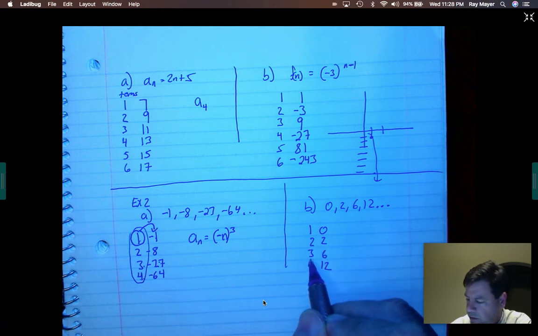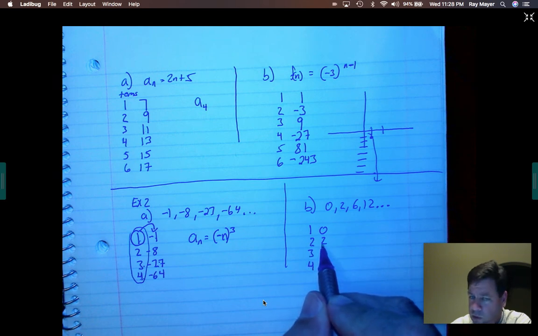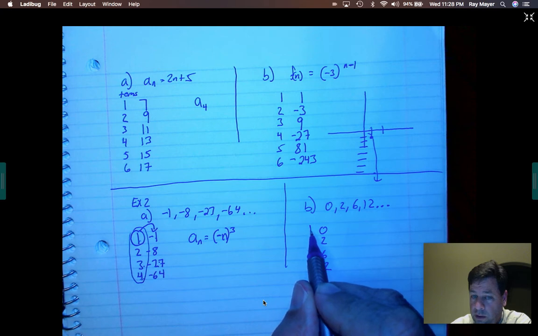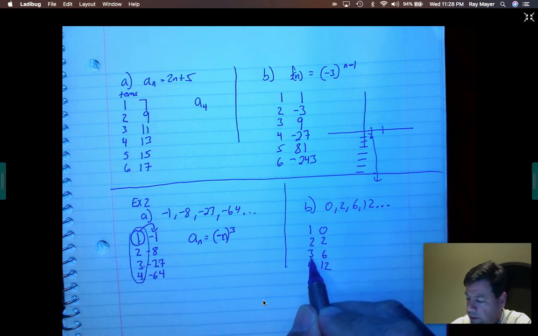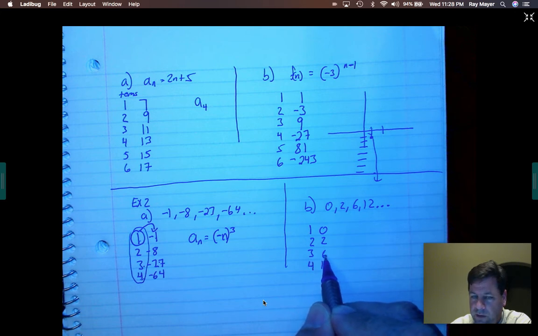Okay, let's see. Hold on. So I could do 2 times 1. I could do 2 plus 0. So 1 plus 0. 2 times 1. 3 to get 6. Well, I can't multiply that times 2, but I can multiply this times 3.